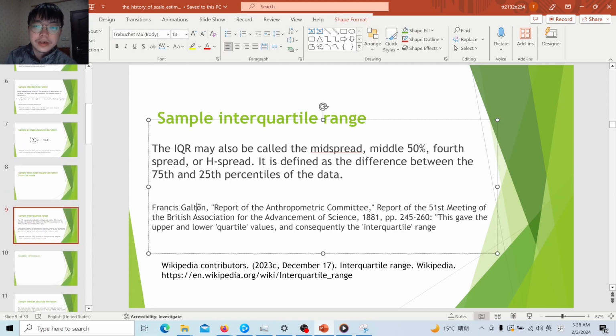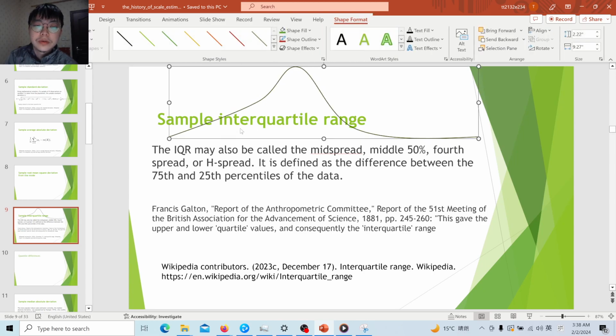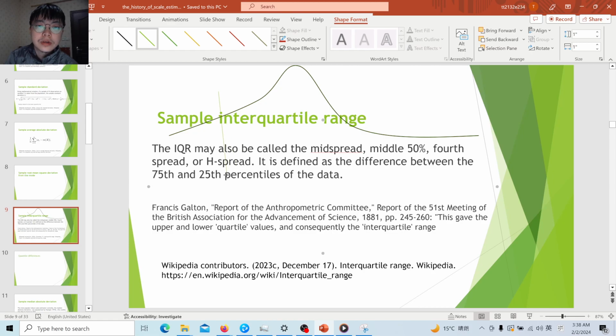The sample interquartile range is probably the first robust scale estimator. It was proposed by Galton in the late 19th century. The sample interquartile range is a modification of the range, and instead of considering the maximum and the minimum, it considers the median, and the difference between the 75th percentile and the 25th percentile.